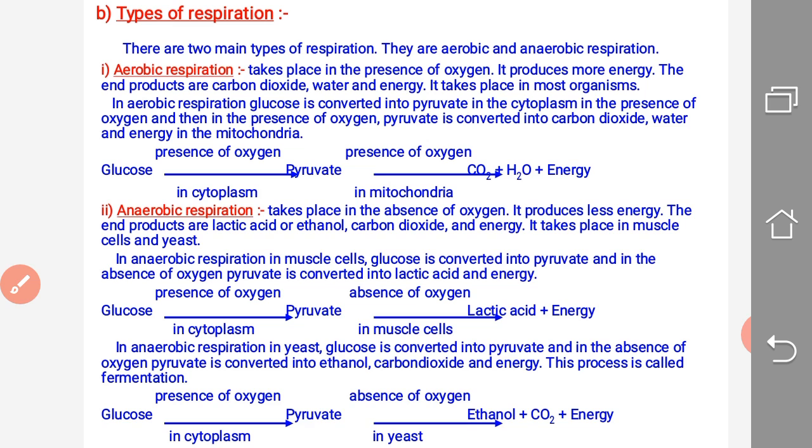So like this we can see how respiration is performed by living organisms, and how many types of it there are. So for today that's enough, and in the next class we will start a new topic, that is the human respiratory system.